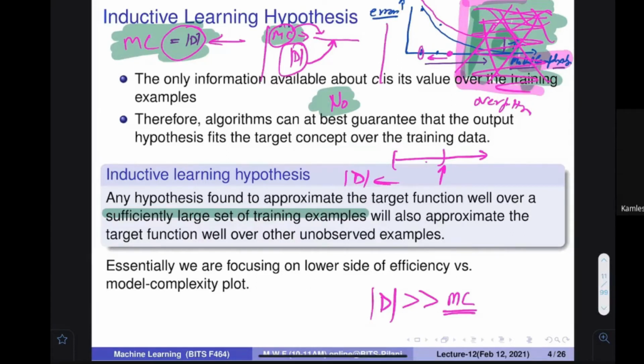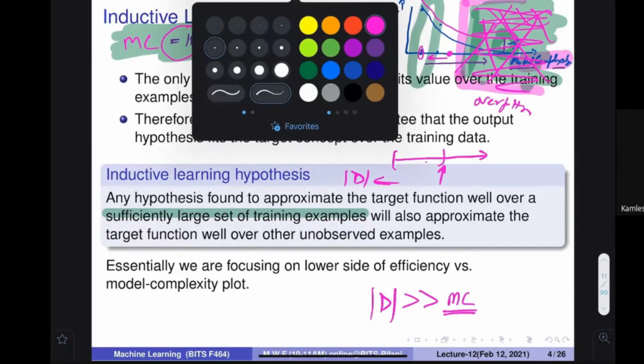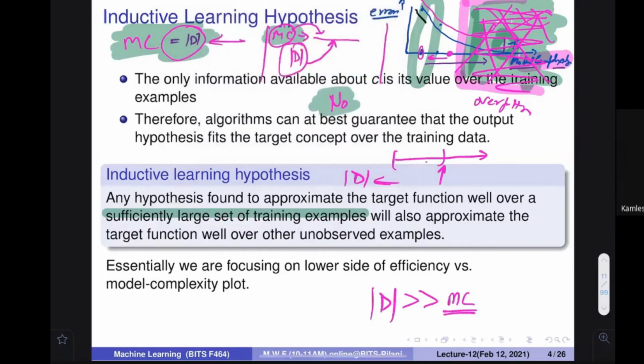Where overfitting happens, then you are not in that particular area. Then you are in this particular area, and in this area, if the training error decreases, the testing error also decreases. So this is what the proof is.